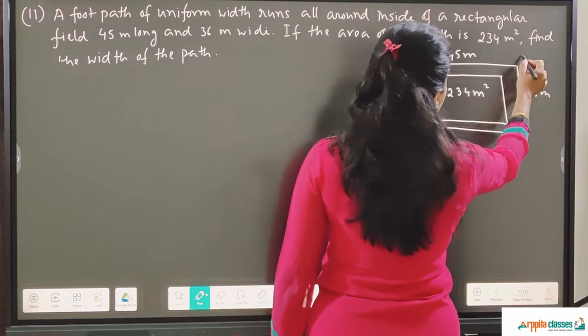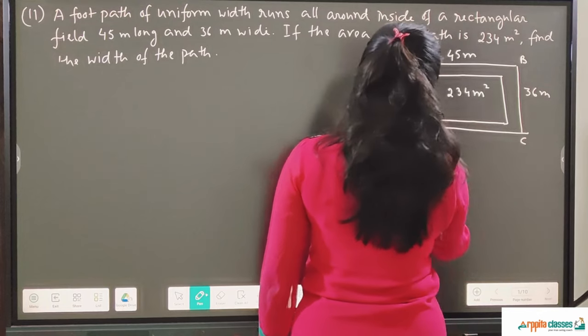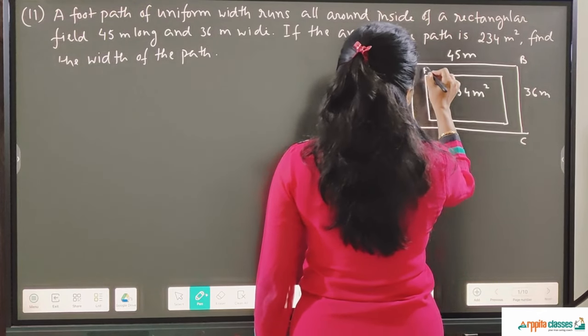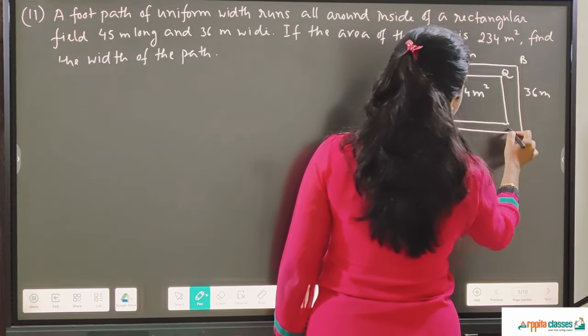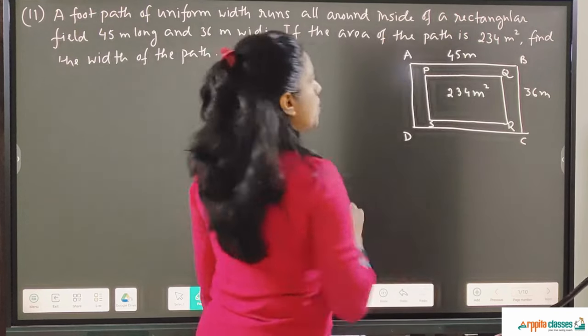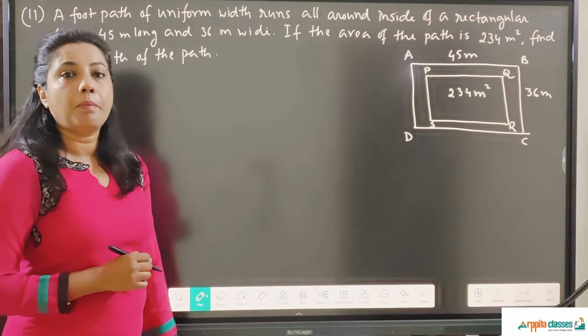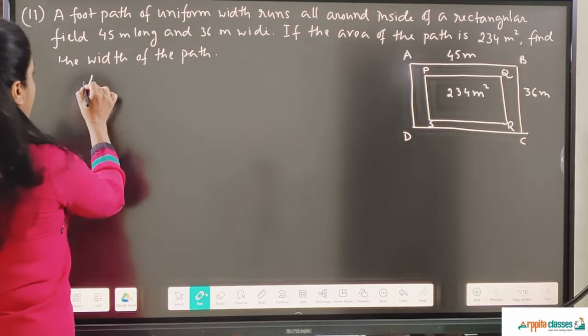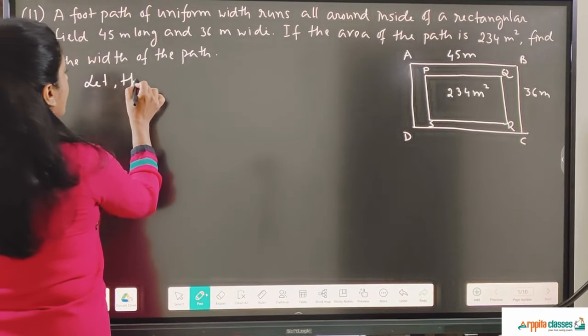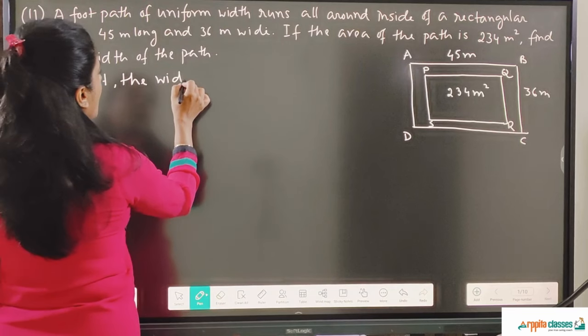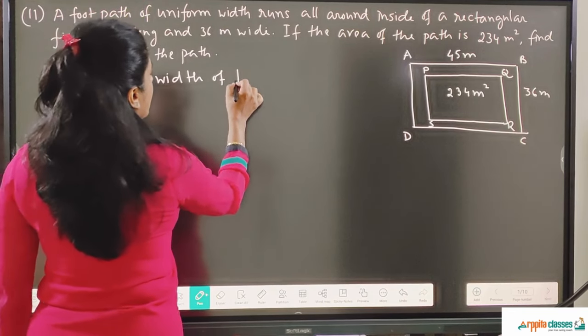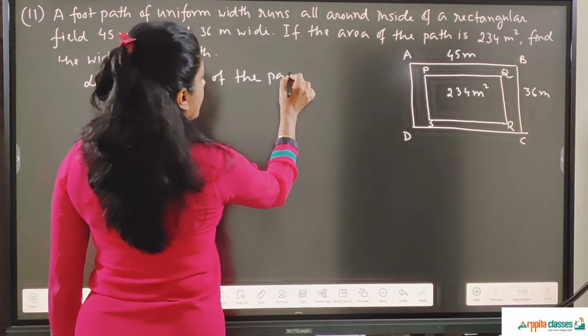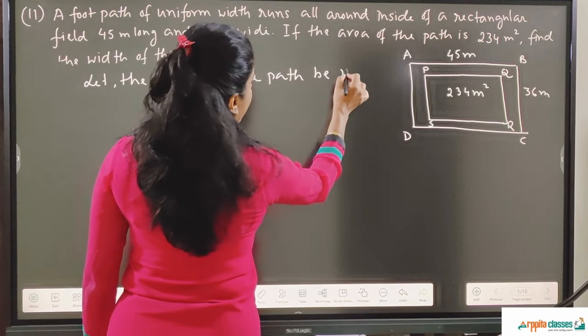The outer rectangle I am naming ABCD and the inner rectangle PQRS. Also, I will be considering the width of the path as x. So first thing I am writing: let the width of the path be x.